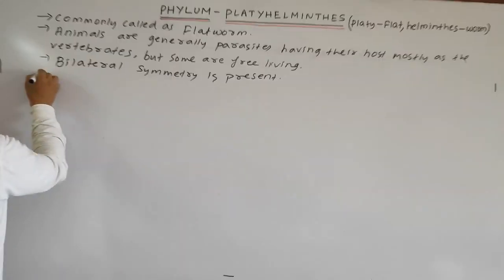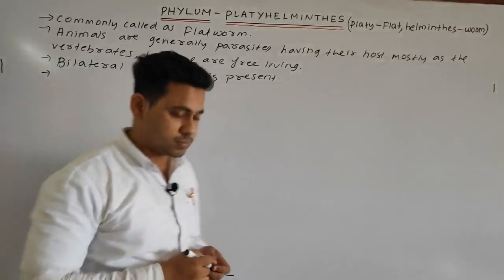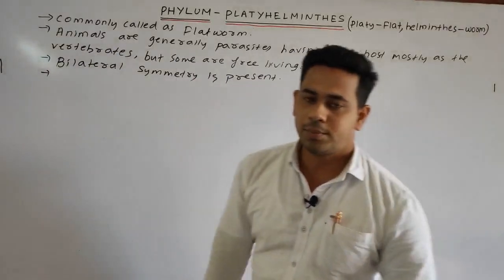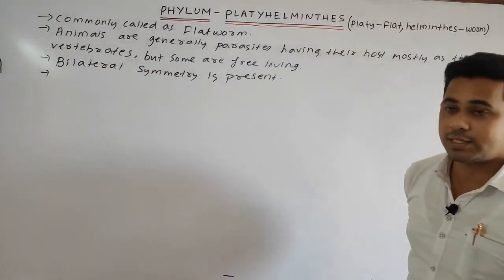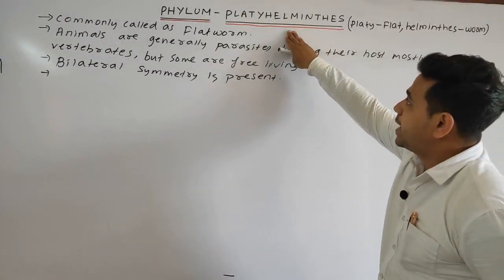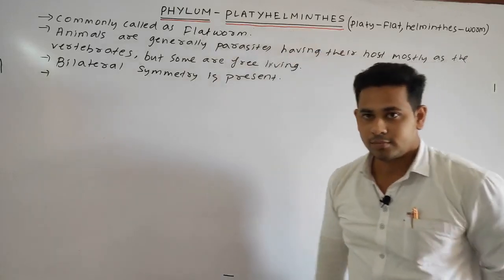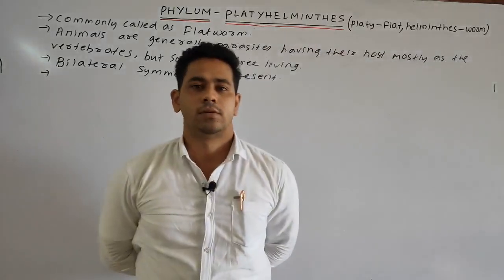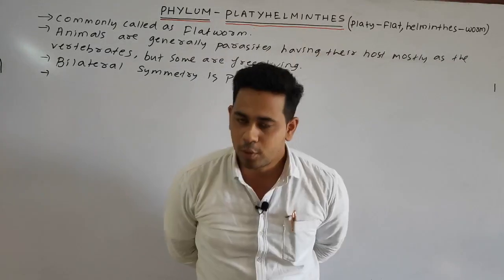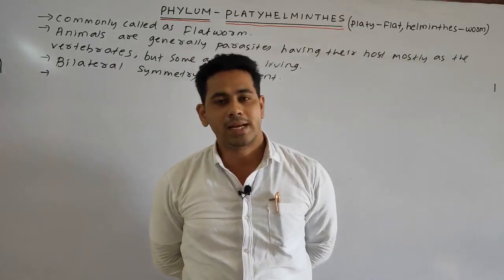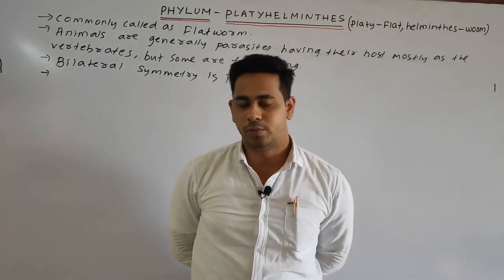Next point, students. What is the most important point I said at the start of the class? From Platyhelminthes, triploblastic organization starts. So we can write, these are triploblastic, having a blind sac plan, and are acoelomate in nature.